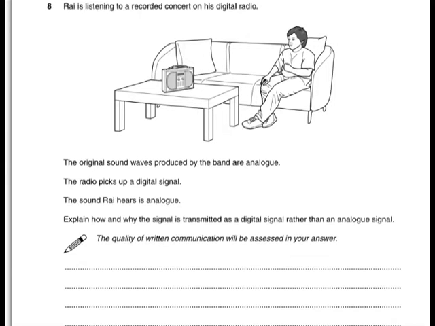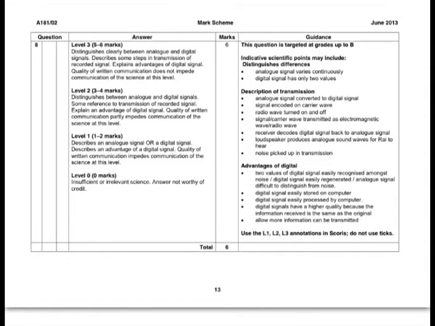Our final 6-mark question is about digital and analog waves. It tells us that sound waves are analog, that the digital radio receives a digital wave, and that the digital radio produces a sound wave for radio to hear, which is also analog. So you need to explain how and why the signal is transmitted as a digital signal rather than an analog signal. Let's have a look at the mark scheme.